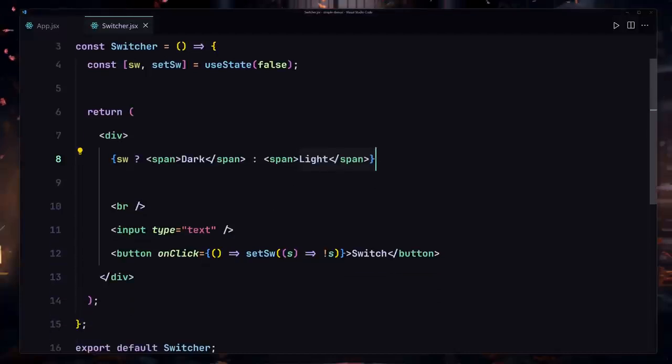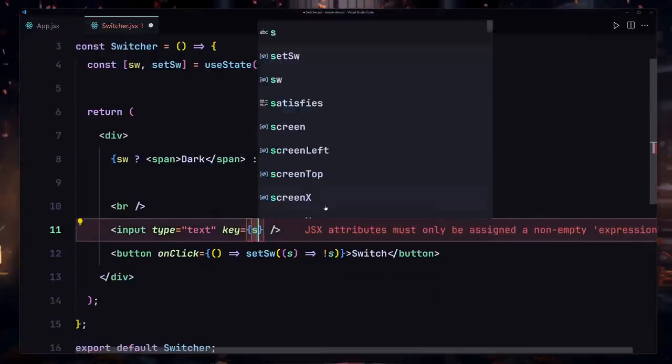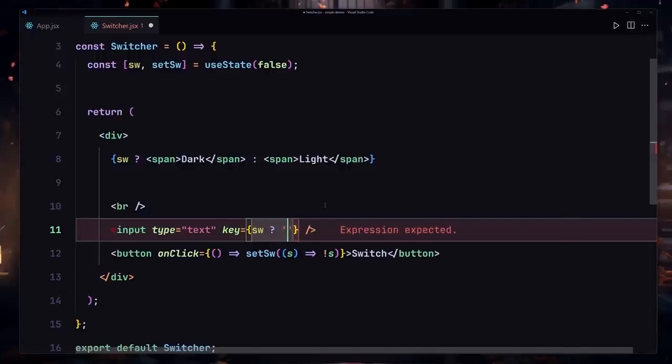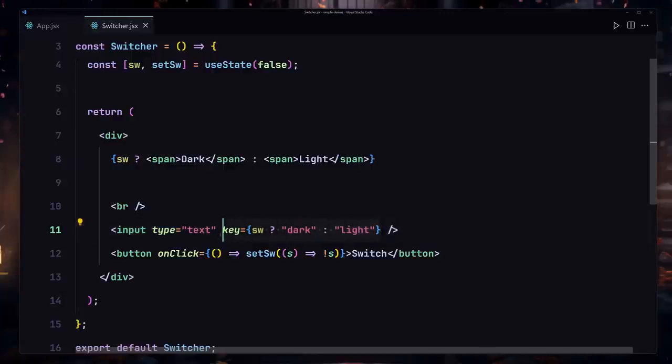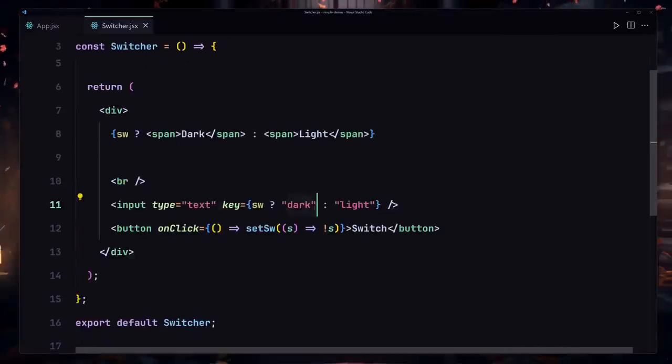So what I'm going to do is pass a key, and this key will take our state. If that is the case, we are going to be providing a dark, but if that's not the case, we are going to be providing a light. Now we are providing a unique value to this specific input field. So if our input field is set to true, it's going to make it dark, but if that's not the case, we are going to be getting a light.